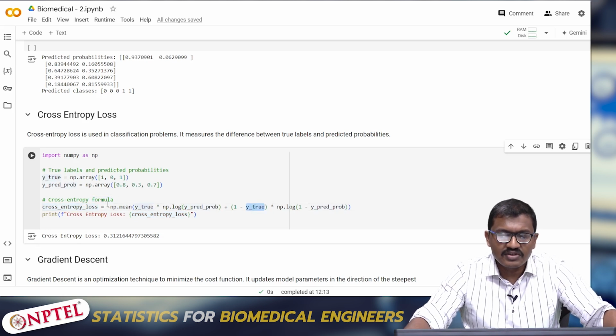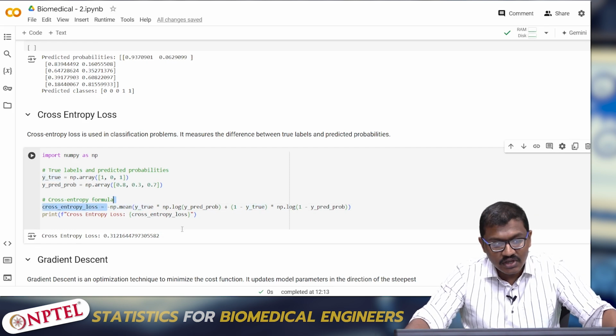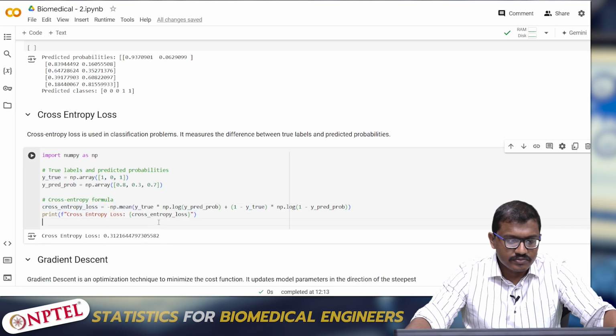You don't need to write it as a single function. You don't need to write it as a single code like this. Instead, you can make it as a function and get the output. So the resultant cross entropy loss is this.